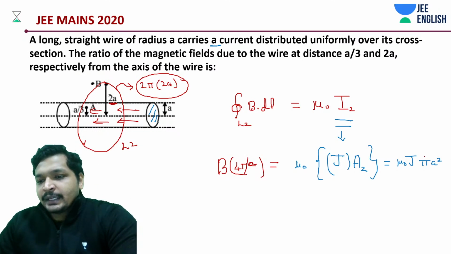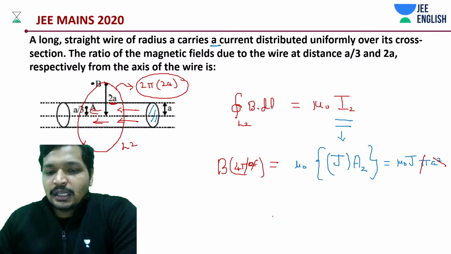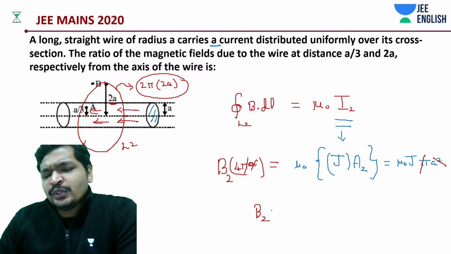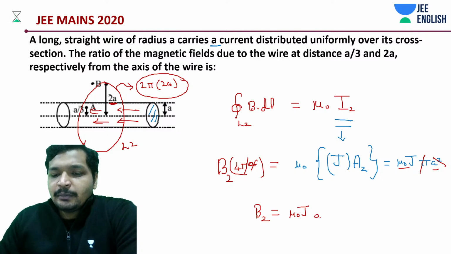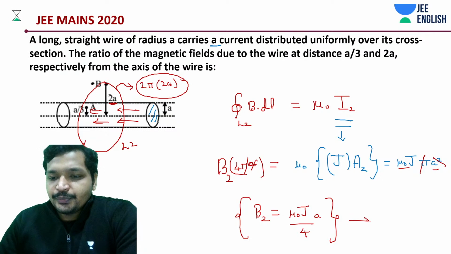Now again pi gets cancelled out, rest remains as it is, and 1a gets cancelled out with 1a. This is going to be b2. b2 is how much? Mu naught into j into a divided by 4. This is equation number 2.